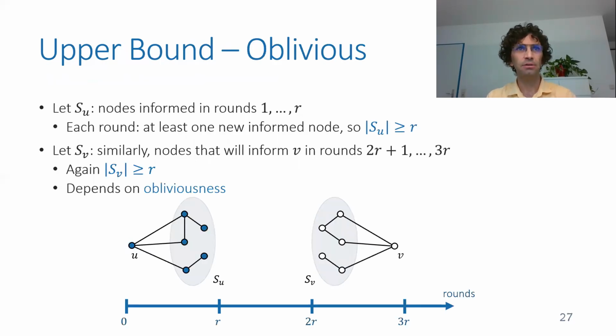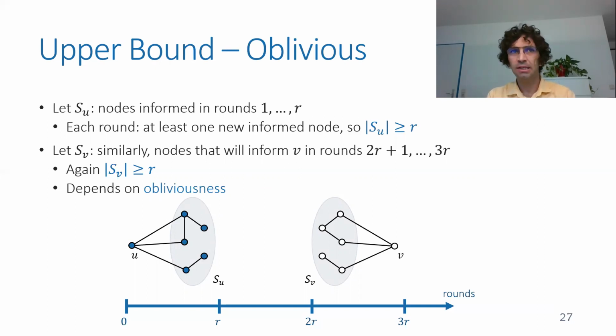So in the first R rounds, there will be a set SU of nodes that are being informed. Now, since all the communication graphs are connected, in each round a new node will be informed, and after R rounds, the size of SU, the set of informed nodes, will be at least R. And this set is actually not predetermined, but it's a random variable depending on the choice of the adversary, which are predetermined because the adversary is oblivious, but also on the random smoothing process and smoothed edges. Okay, so we have one random variable, SU, that is a set of size at least R.